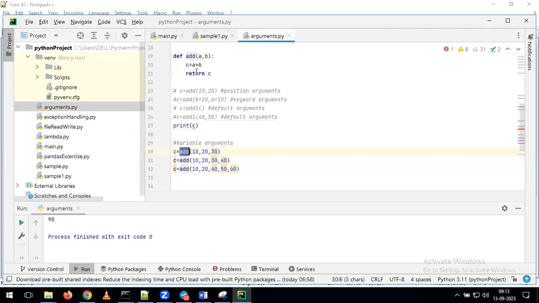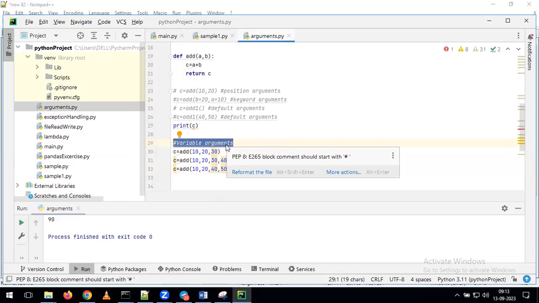We defined the add function, but in the add function, how many arguments did we give? Only 2. But here, how many values are we passing? 3. That's the reason it will throw an error. But my requirement is that whatever the number of values we pass, the function should accept all those values and perform the addition operation. Indirectly, I don't know how many arguments I want to pass. That kind of arguments we simply call variable arguments.